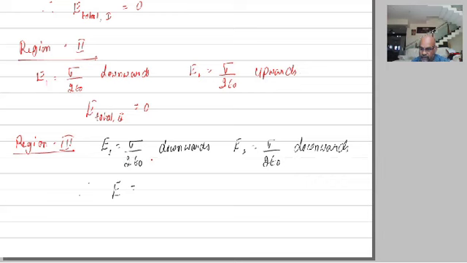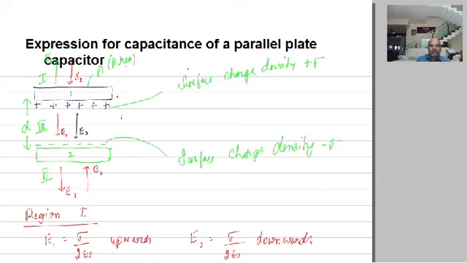So E is sigma divided by 2 epsilon naught plus sigma divided by 2 epsilon naught, that becomes sigma divided by epsilon naught. So remember, very simple, dear students. I'll come to this diagram.